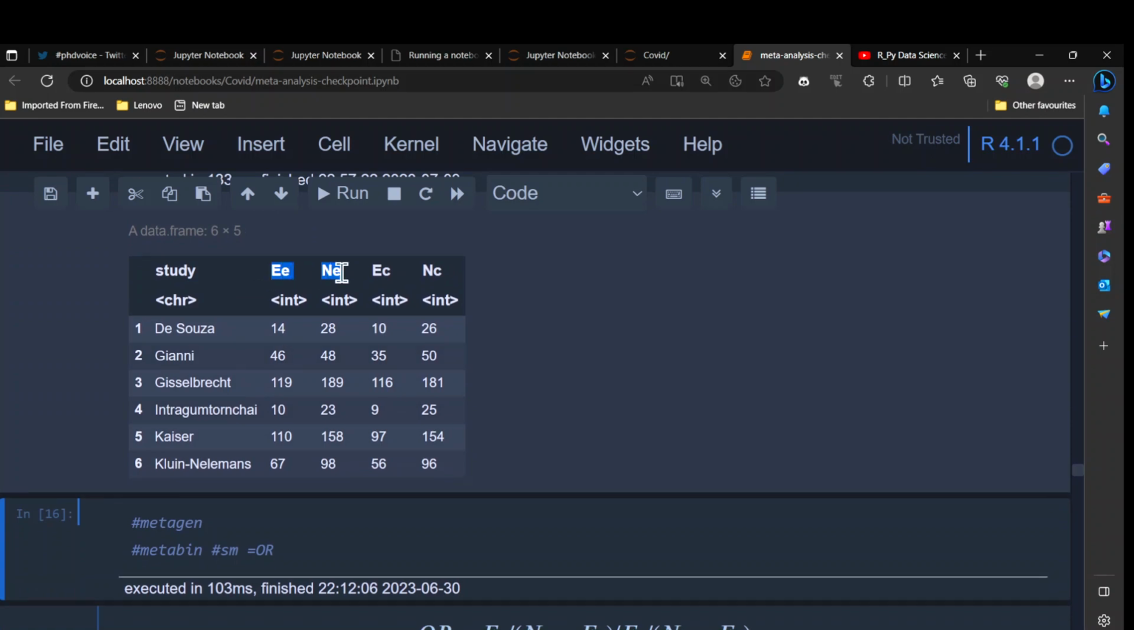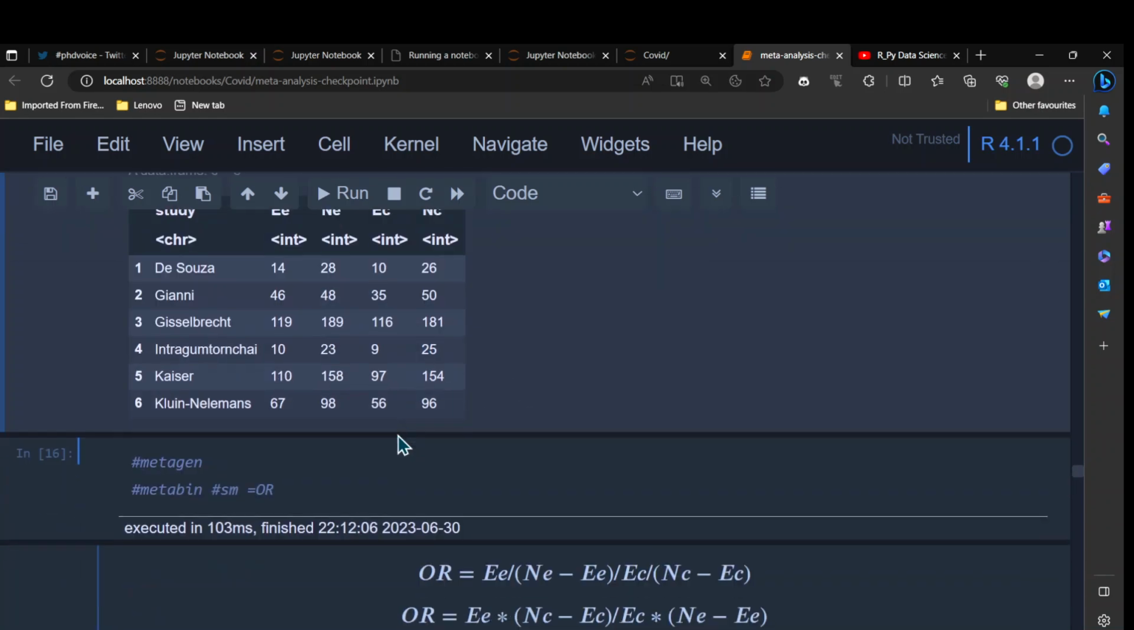So the data looks like this. We have the number of events in the experimental group, and the number of no events in the experimental group, and here are the events in the control group, and then no events in the control group. Once you have all of this, you will be able to calculate the standard error, and you will also be able to calculate odds ratios or risk ratios. So that's what we have.